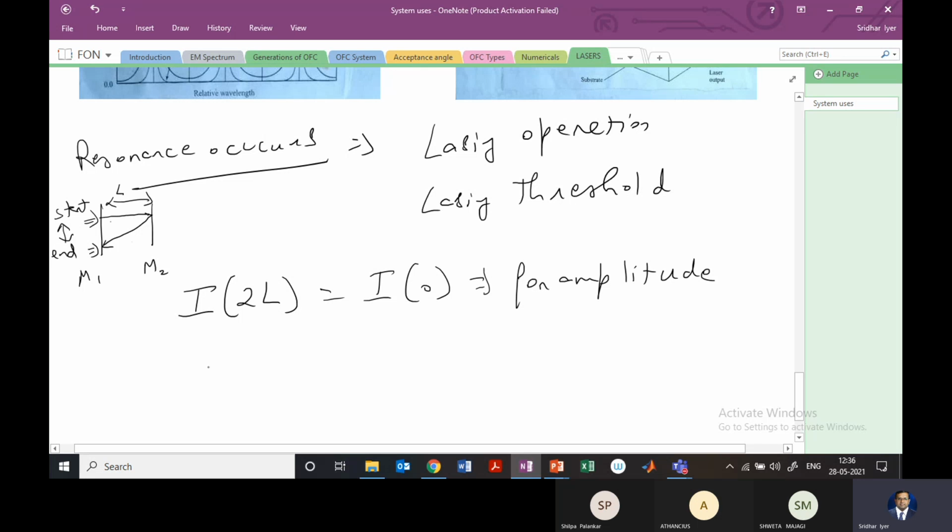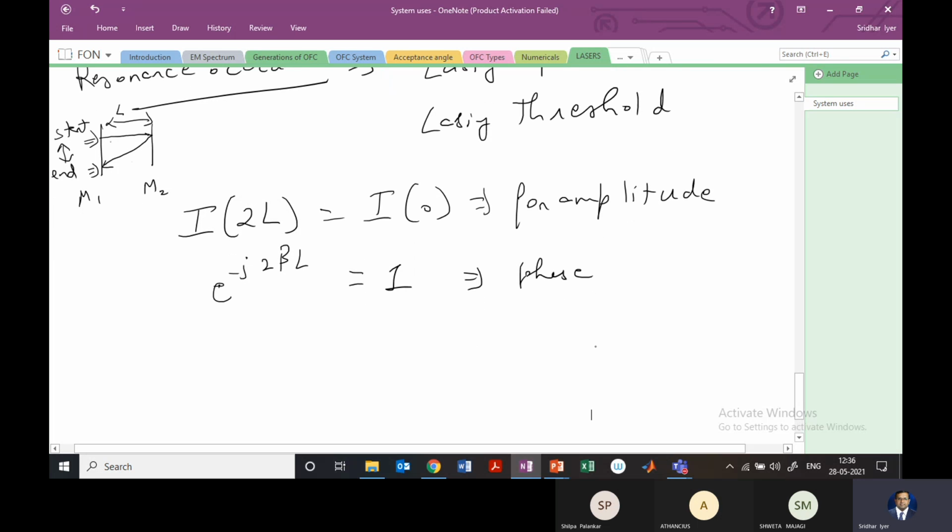For phase, if e raised to minus j 2 beta L is equal to 1, we say that the lasing has occurred, right? This value, if you write it in terms of cos and sine, will give you 1, right?